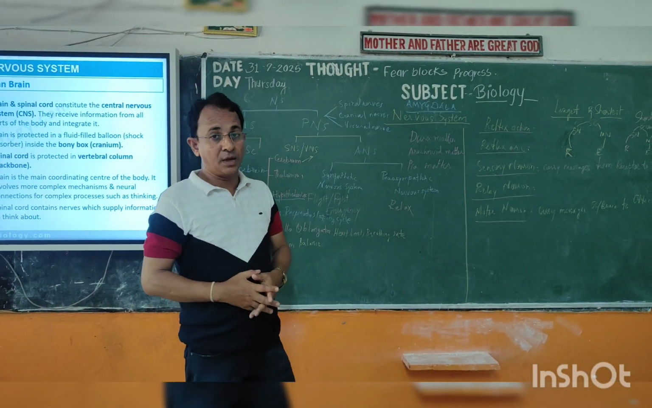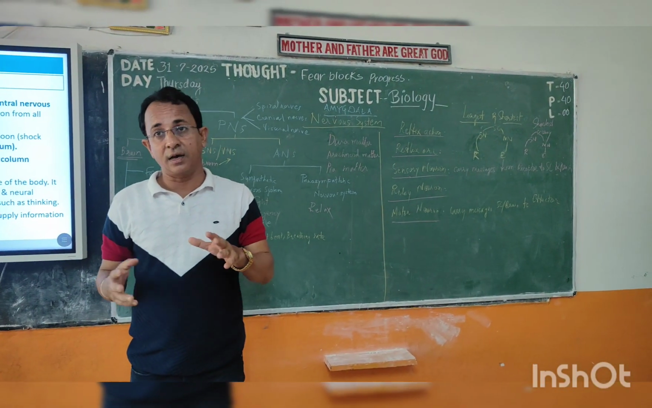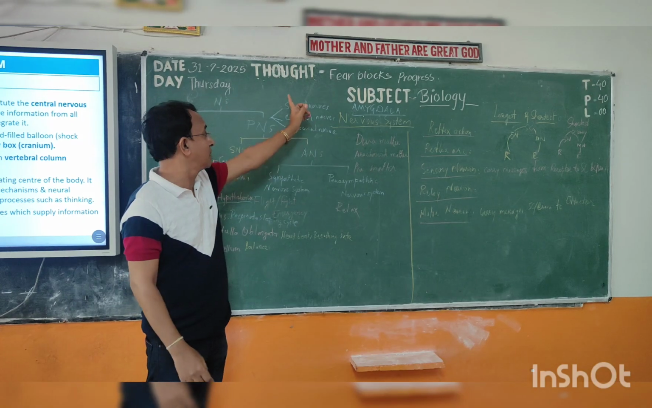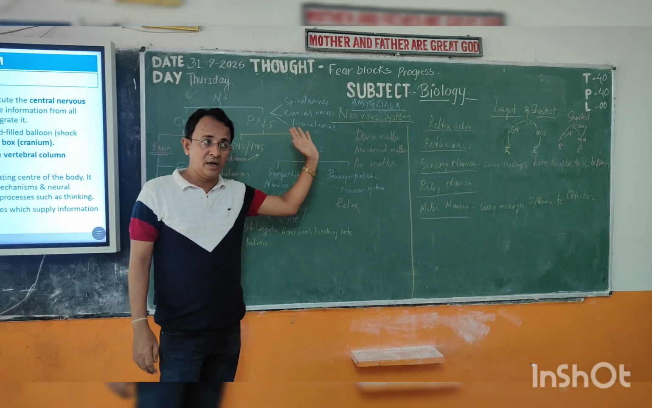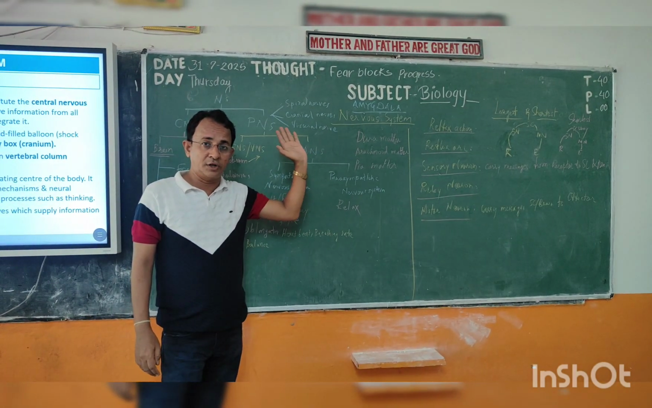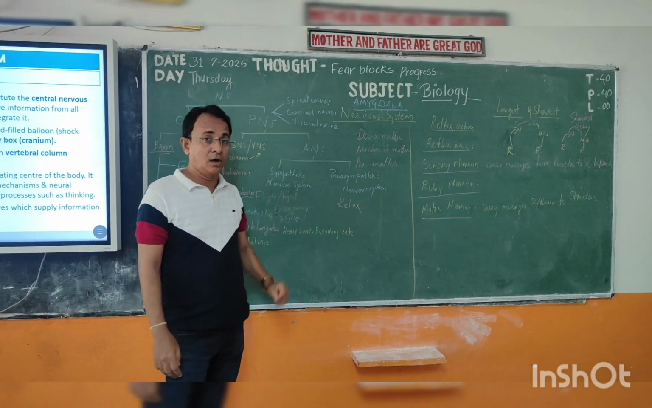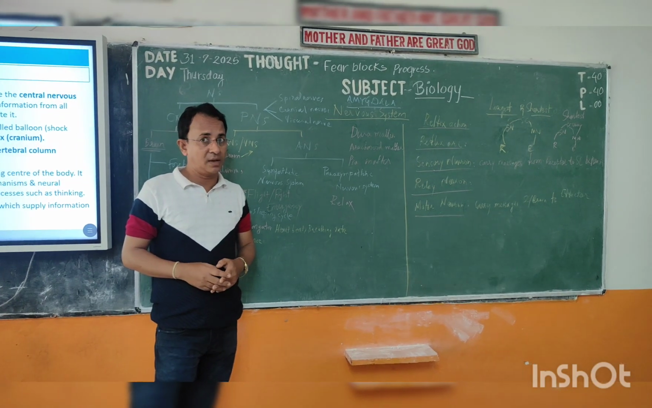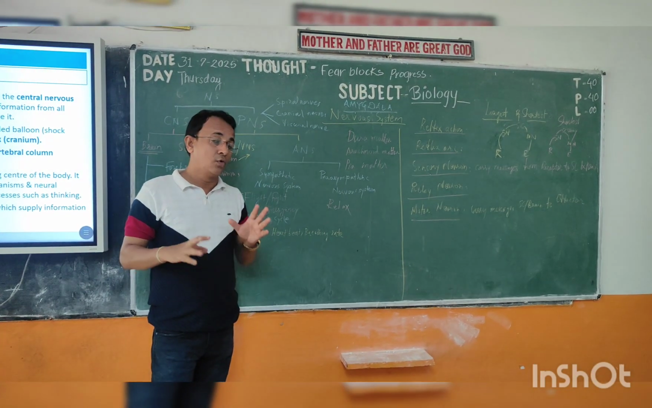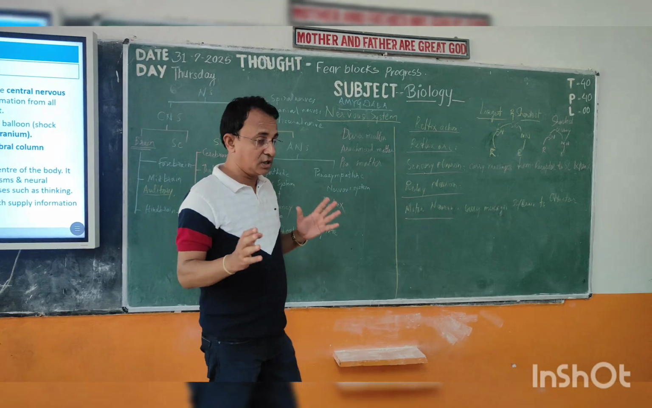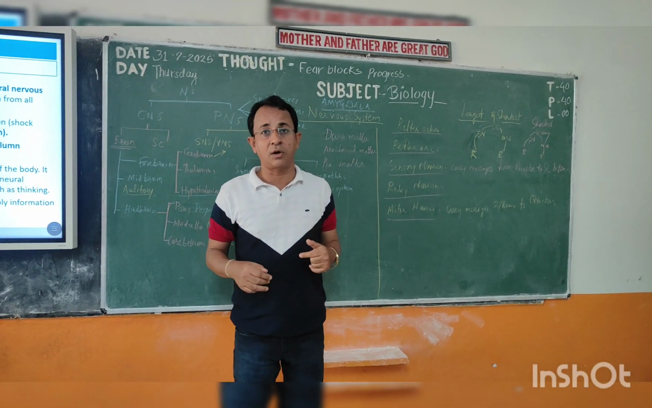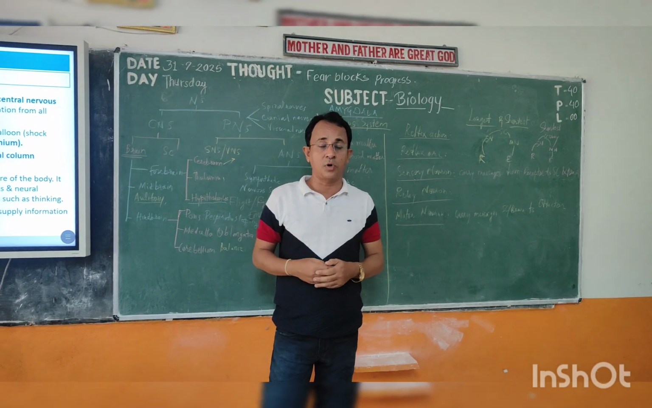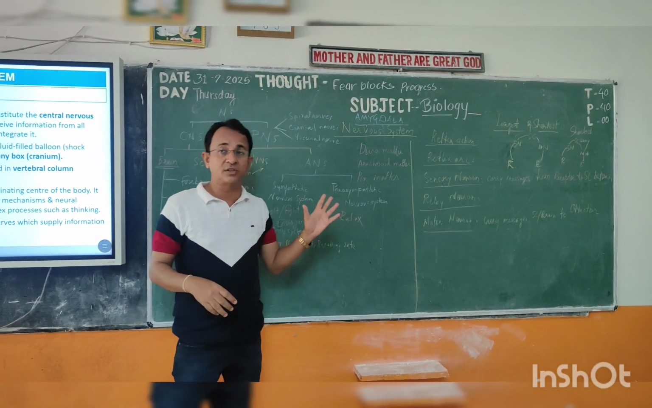Now let us see the peripheral nervous system. Which nerves are responsible for the transfer of messages? In the peripheral nervous system, the first one is the spinal nerves. Spinal nerves carry messages from the spinal cord to the different parts of the body. The cranial nerves carry messages from the brain to the different parts of the body. And what about the visceral nerves? Visceral nerves carry messages from the internal organs of the body, the organs inside your body. It may include the spinal nerves as well as cranial nerves.